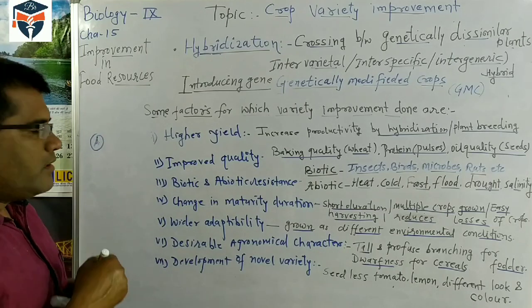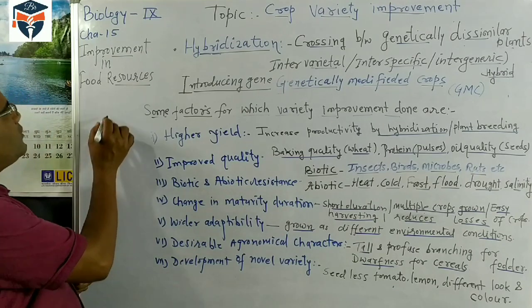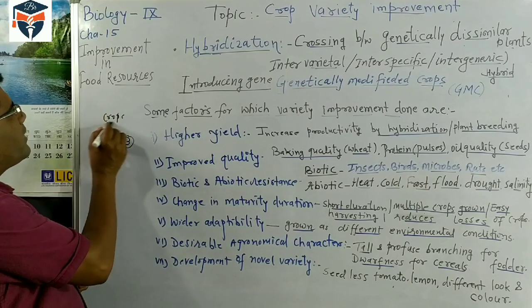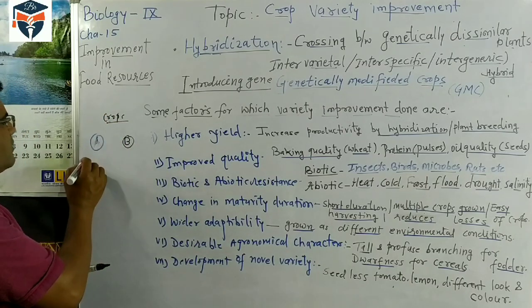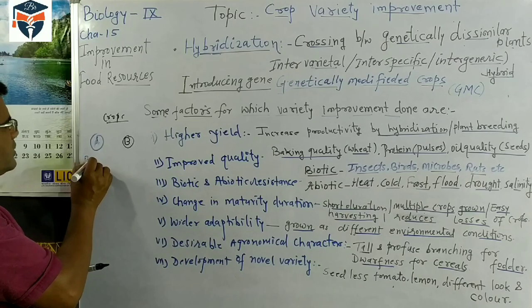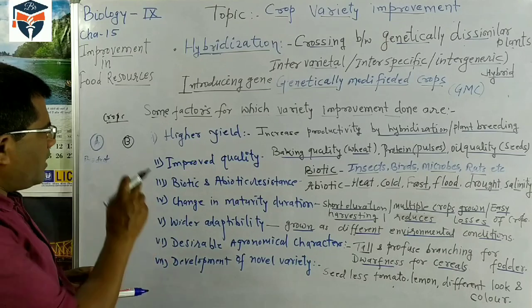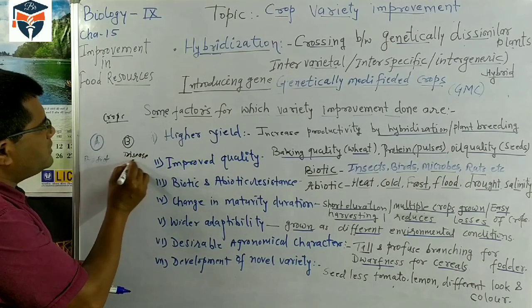Variety A gives more production, so its production is high. And variety B is resistant to diseases.